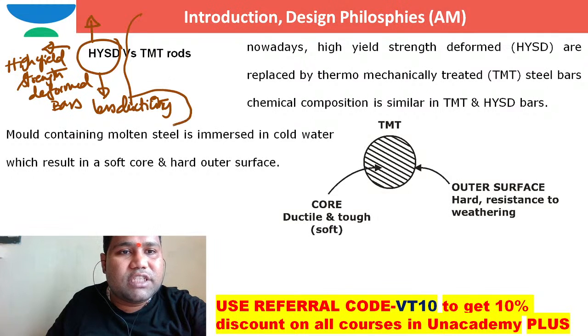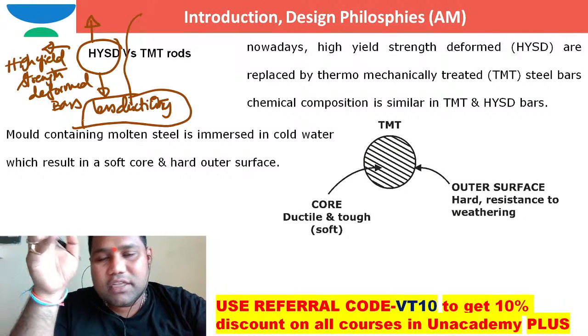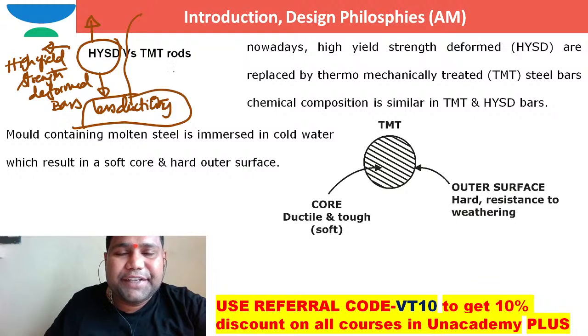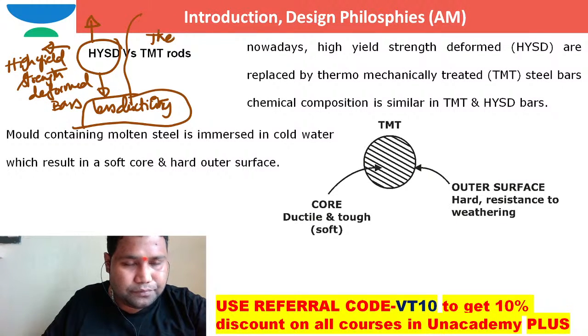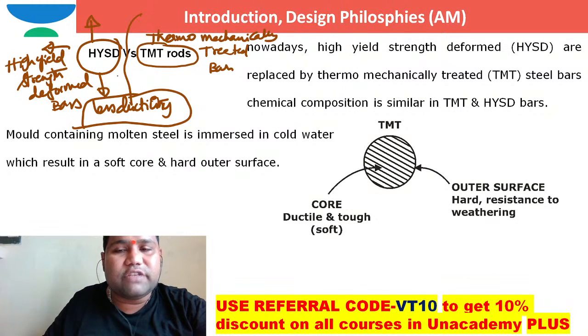Because of this disadvantage, a new technology has come, called thermomechanically treated bars. Nowadays we are using these TMT rods instead of HYSD bars.